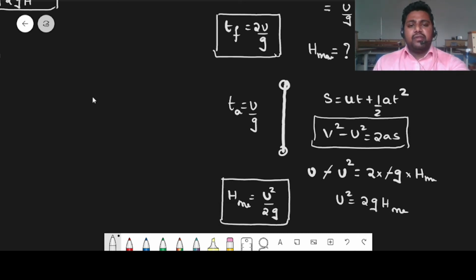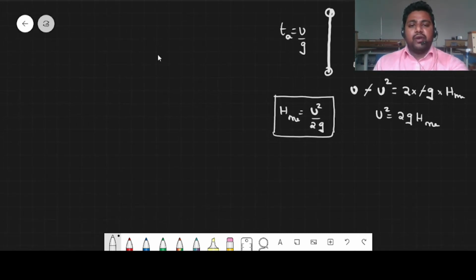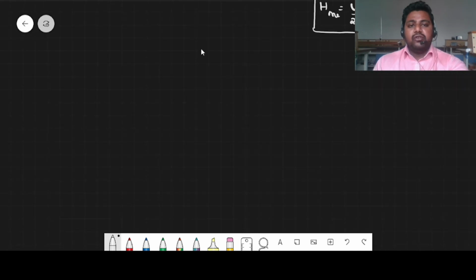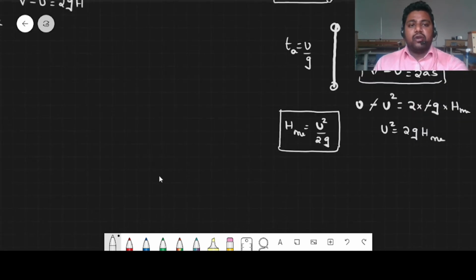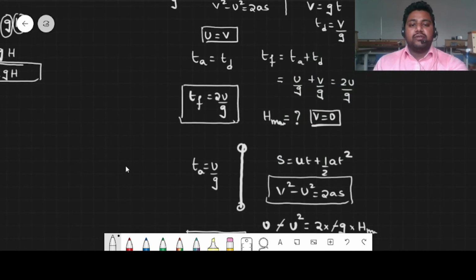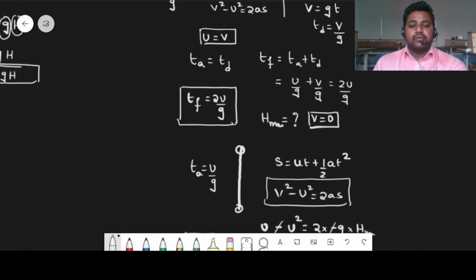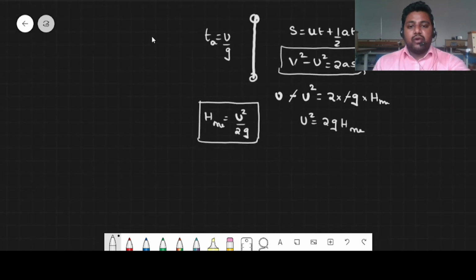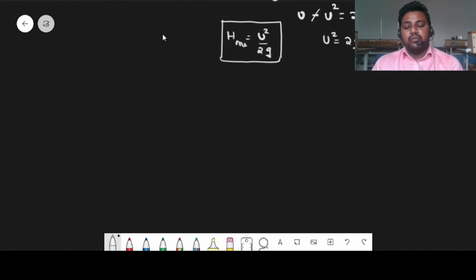Now some important points on this if you have to analyze. We have seen two important motions, that is object moving in upward direction and object moving in downward direction. I hope you understood these two topics. Now we will see some important points on this. Now, what are those important points?